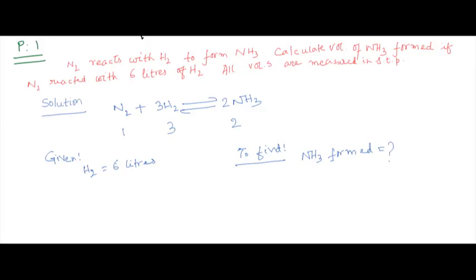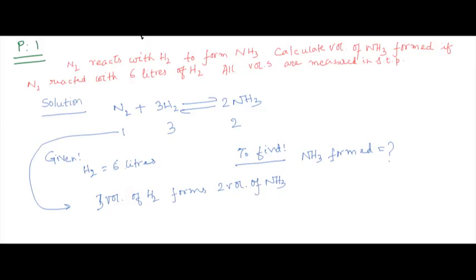So from the reaction I can say 3 volume of H2 forms 2 volume of NH3.